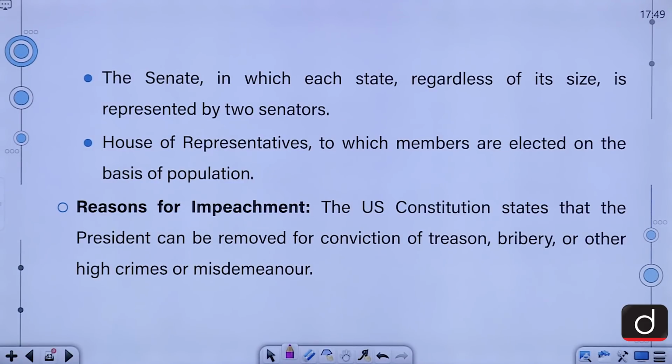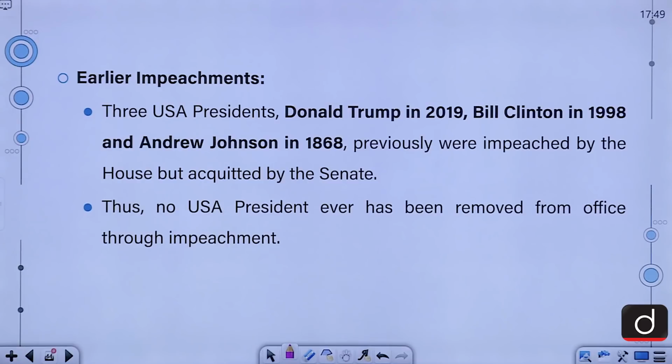The reasons for impeachment, if we talk about the US Constitution, it states that the president can be removed for conviction of treason, bribery, or other high crimes or misdemeanors.